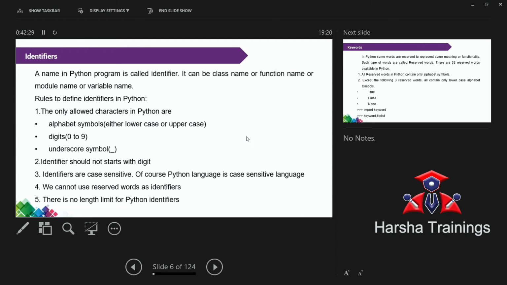Why? Here the variable begins with the digit. If it begins with the digit, in that case that is considered as invalid.